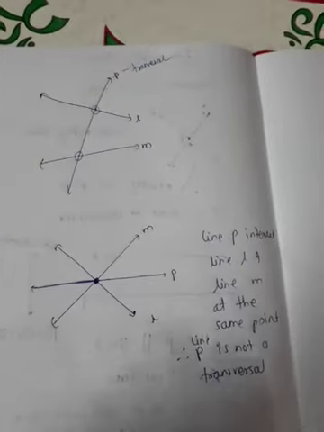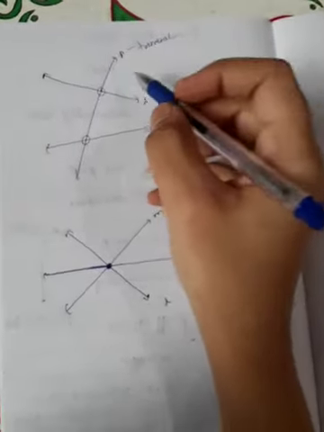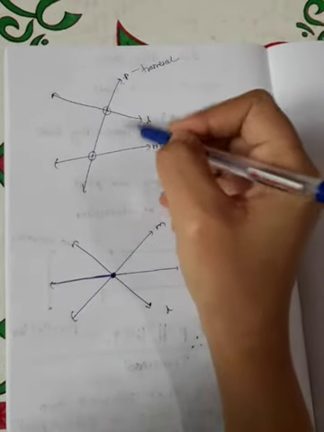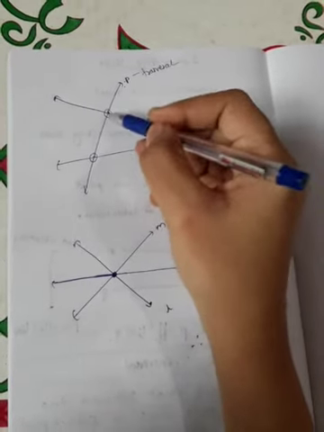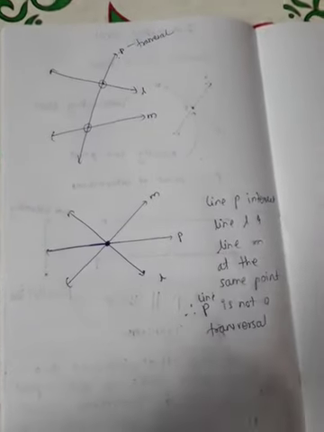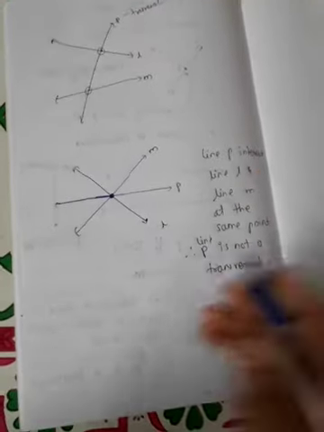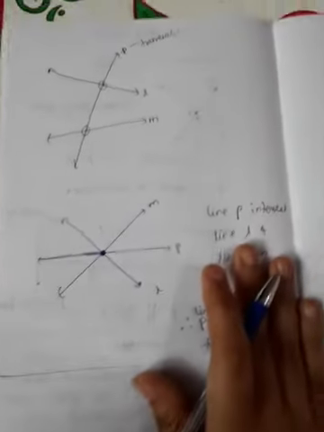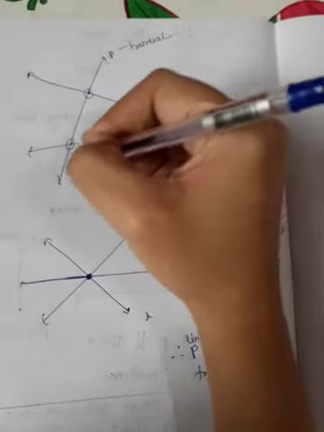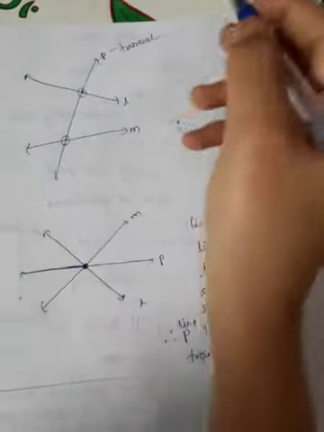So to say it is transversal, it must satisfy the condition that it intersects the line at distinct points. In this case P is a transversal, but in this case P is not a transversal. Now you can observe that when a transversal cuts two lines, then angles are formed.